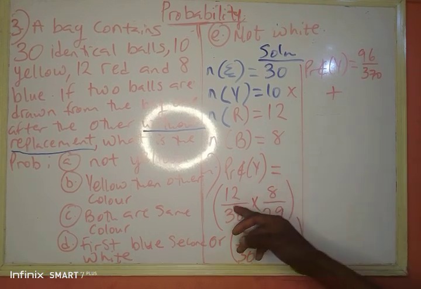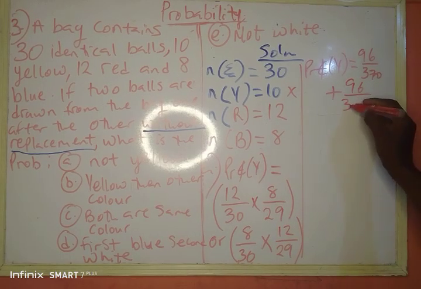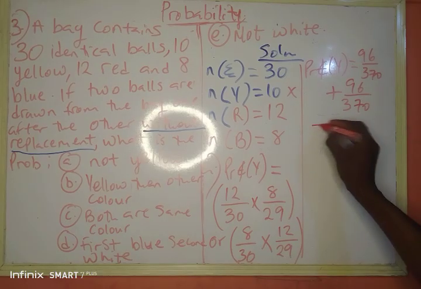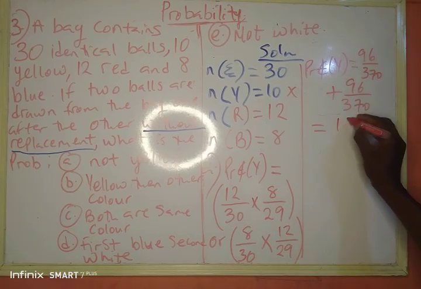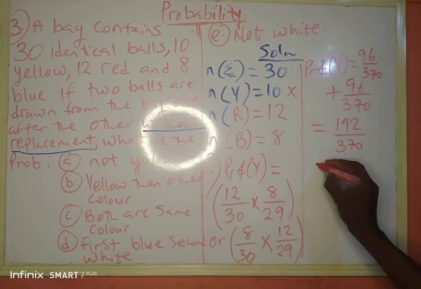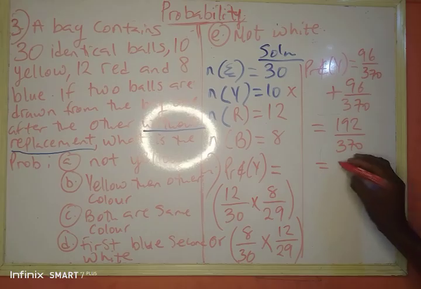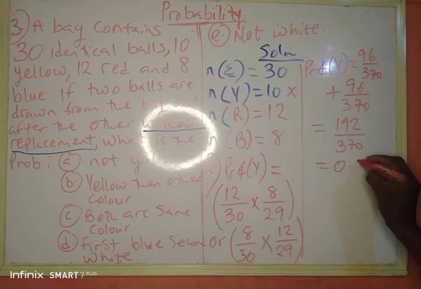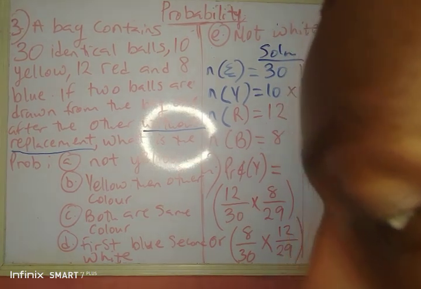8 times 12 is the same thing as 12 times 8. 8 times 12 is still 96 divided by 370. So let's add it together. 96 plus 96 equals 192 divided by 370, because the denominator will not change. Then 192 divided by 370, I have 0.52 approximately, actually. Okay, let's move to part B.